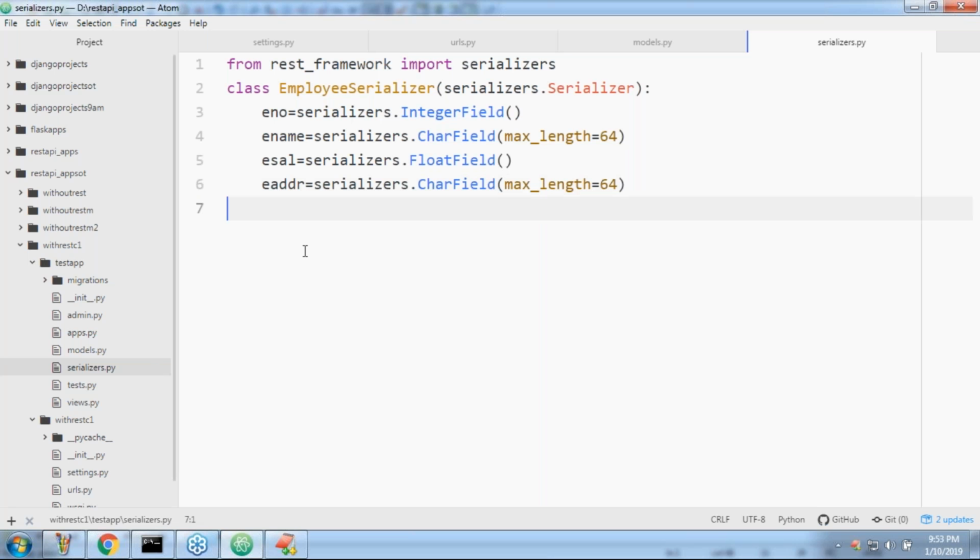So what will serializers do? I already told you, serializers will do three things: serialization, deserialization, and validation. How to do that, I will define later. Max length is not mandatory in the serializer case, but in models it is mandatory.